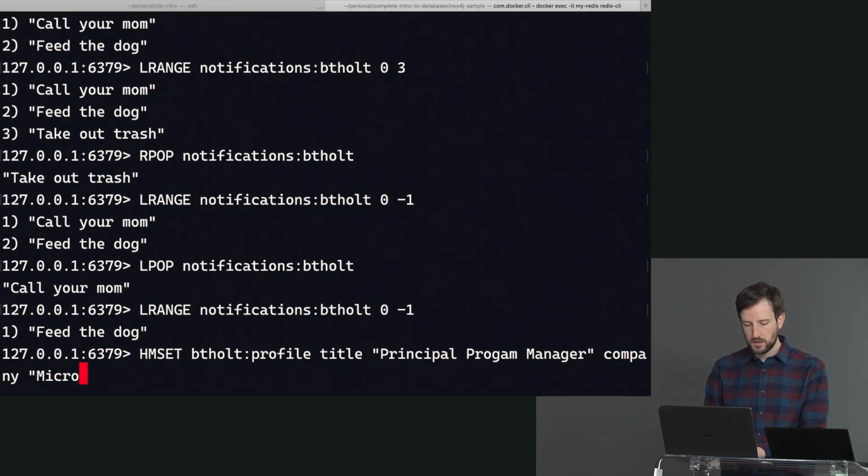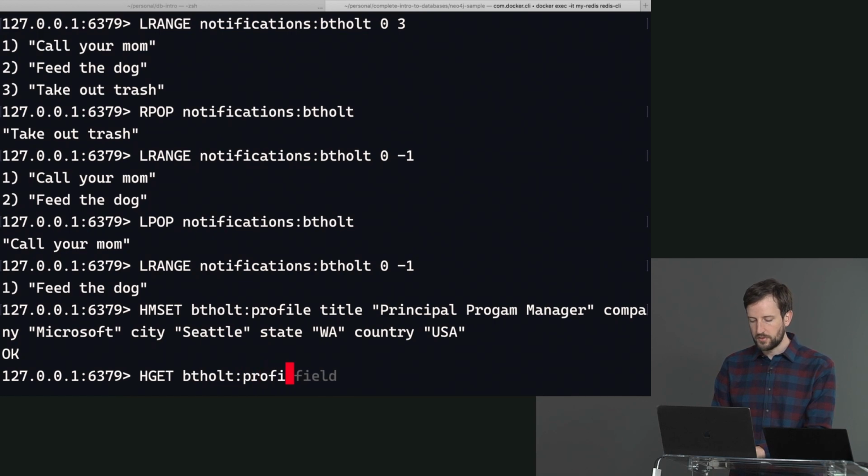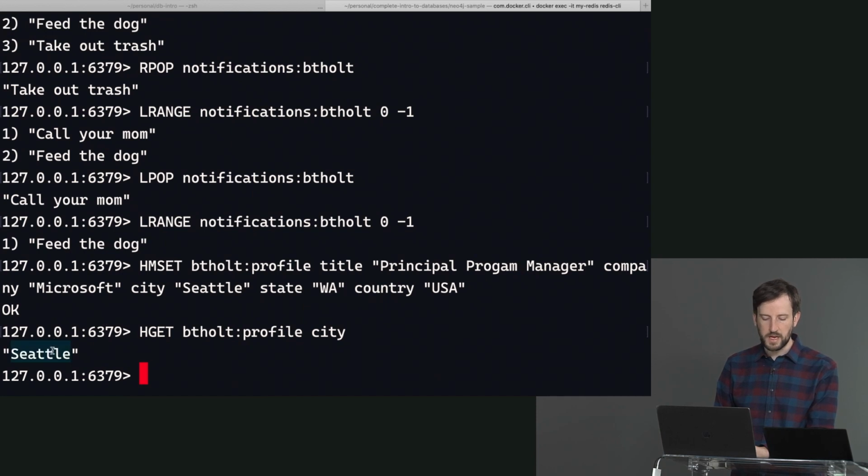Company, Microsoft, city, Seattle, state, WA, country, USA. Okay, so this is all key value pairs. The first is the key, then the value, key, value, key, value. And now I can say HGET like this, and then btholt profile. So I have to reference wherever that hash is, and then I just ask for whatever I need. Let's say I want to know what city Brian lives in. I can say city, and this will give me back Seattle.